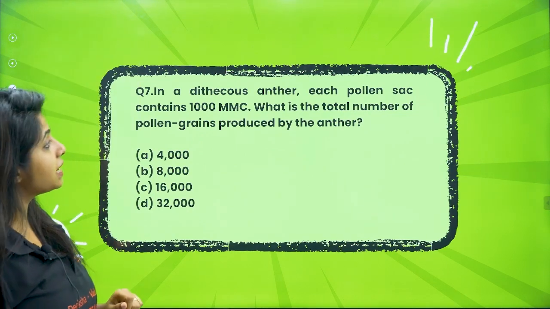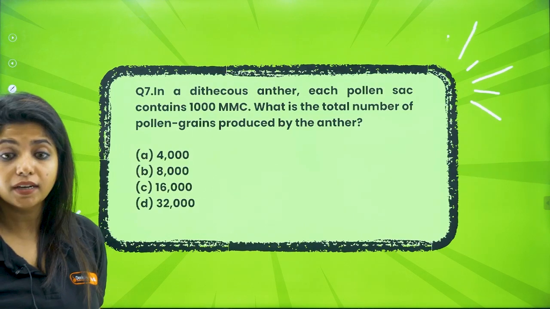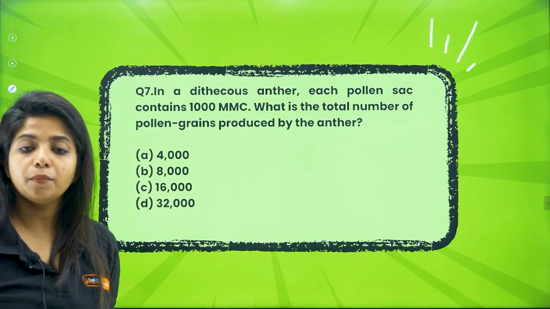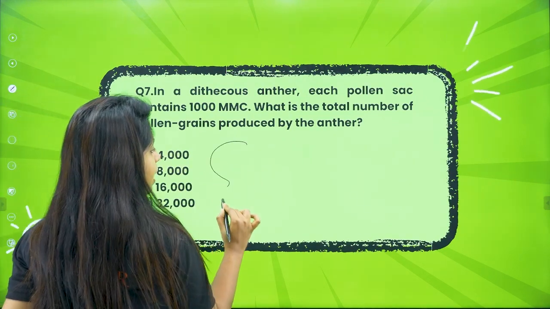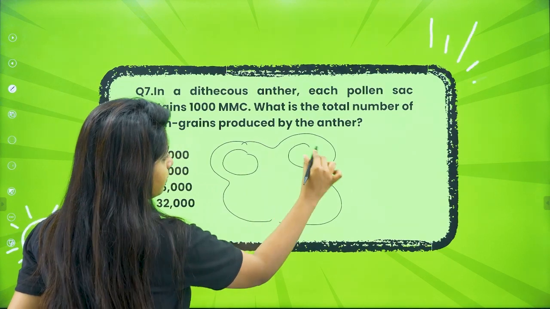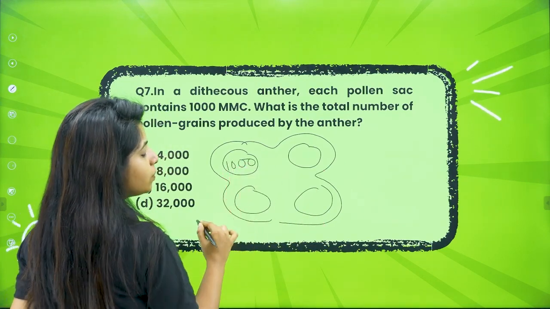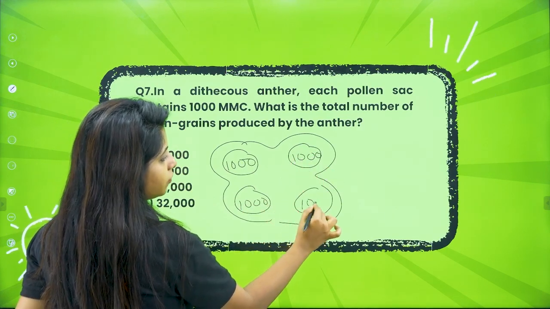Okay. In a dithecous anther, each pollen sac contains 1000 MMC. What is that? Microspore mother cell or pollen mother cell. What is the total number of pollen grains produced by the anther? This is very easy. Again, you have the anther over here, my dear children. It is said that each pollen sac, that is the microsporangium, each of them has 1000 pollen mother cells or MMC, microspore mother cells, all of them.